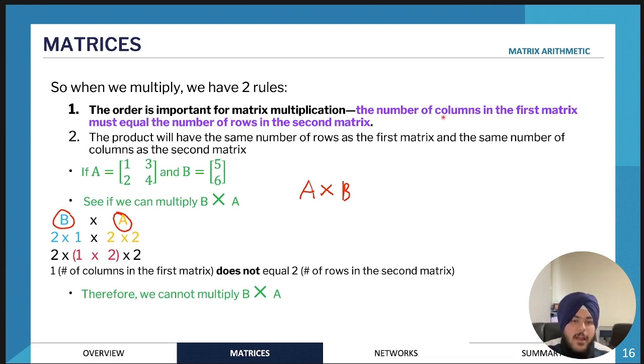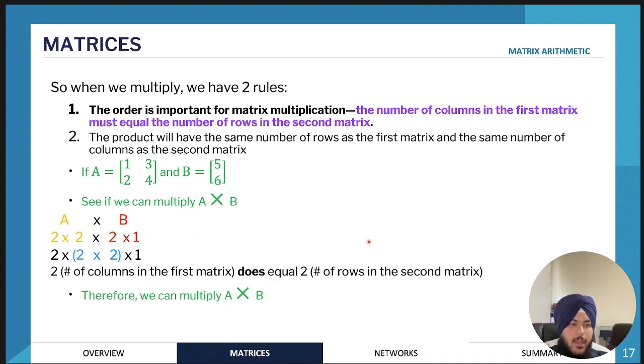That's because the number of columns in the first matrix, so 1 in matrix B, must equal the number of rows in the second matrix, which is 2. And if it's not the same, then the matrix multiplication cannot be performed. So that's the first rule.